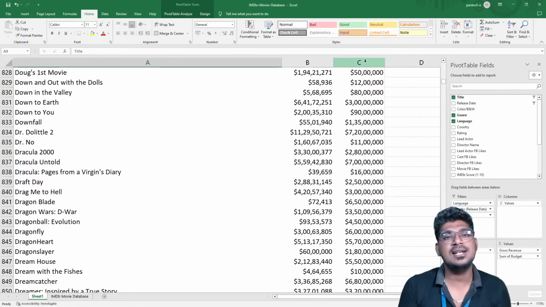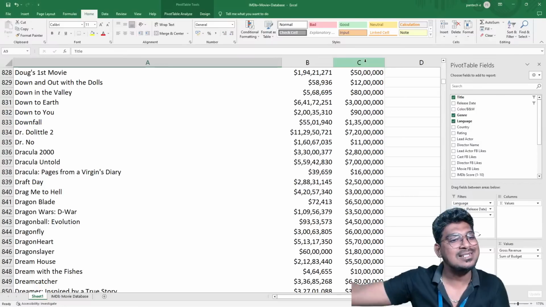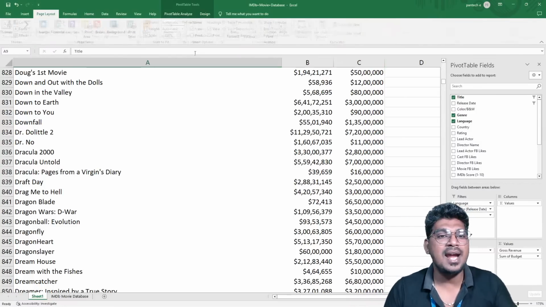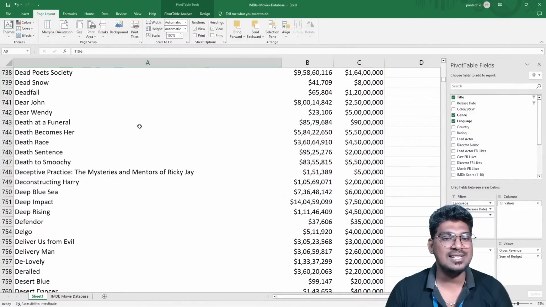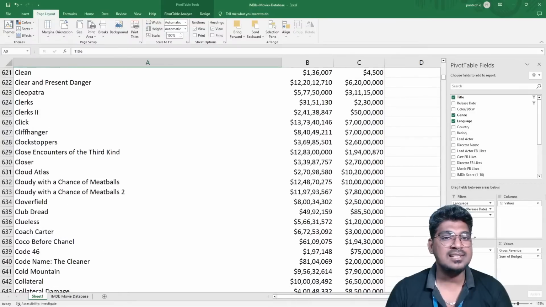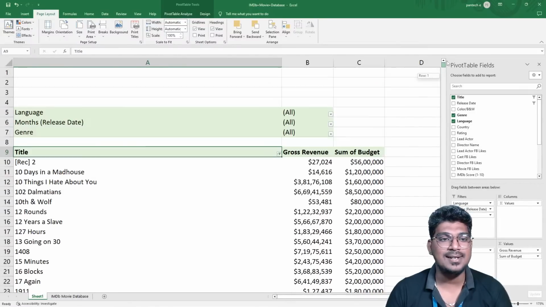If I select D, it starts from D till Z. Hope you understood about less than and greater than. This is the way of filtering your words.